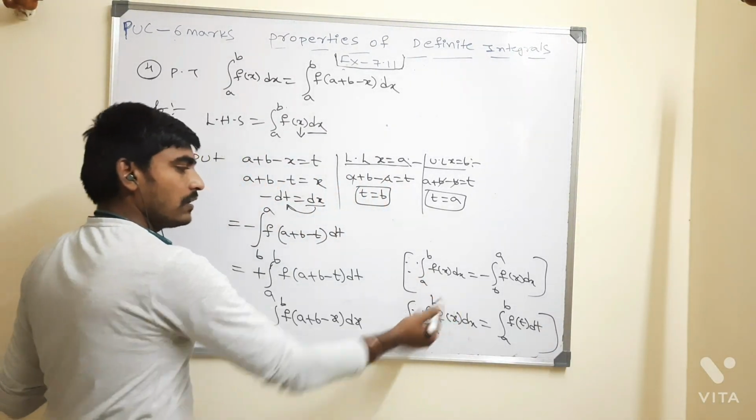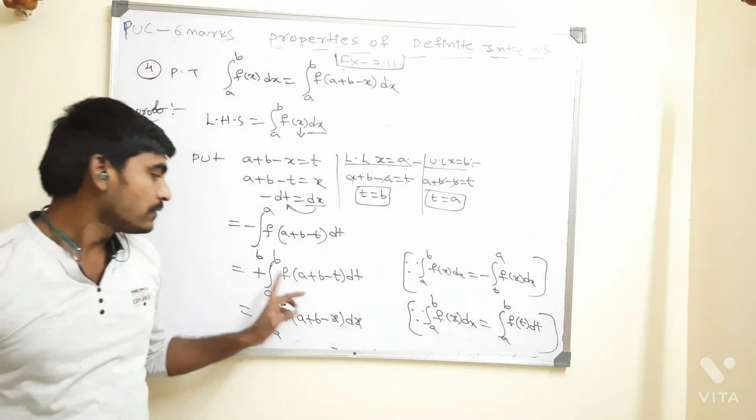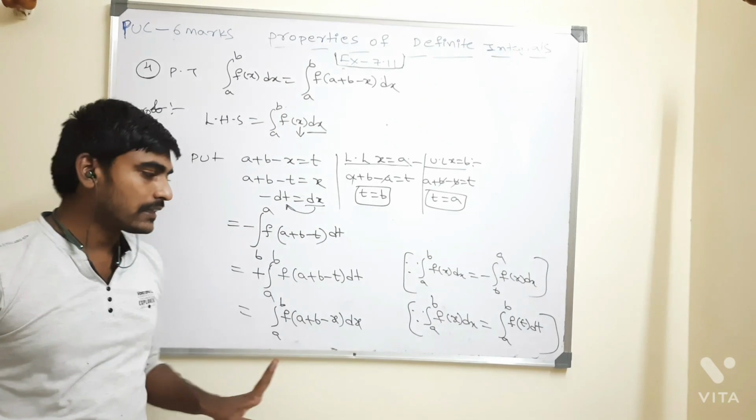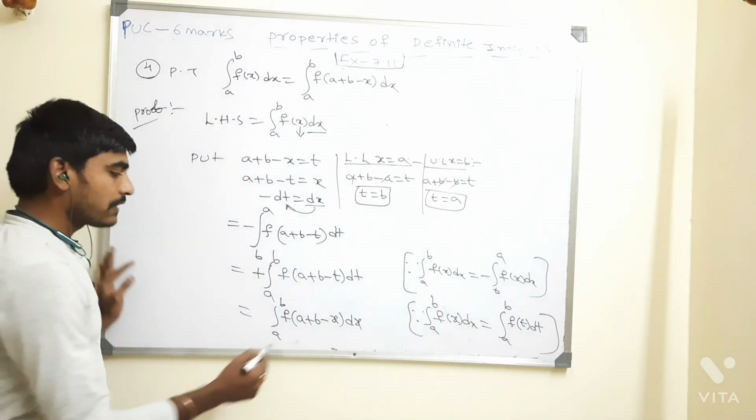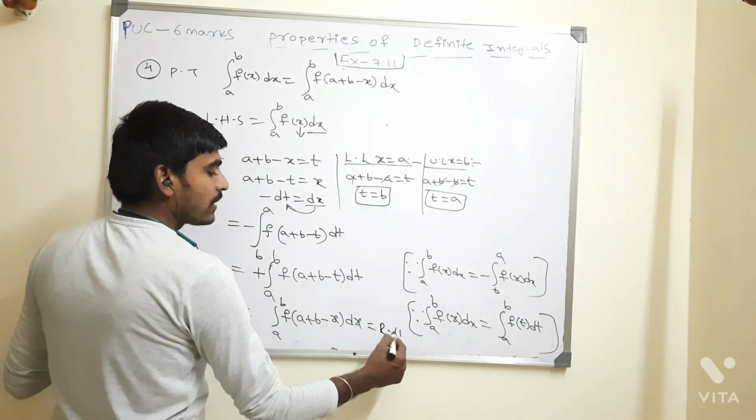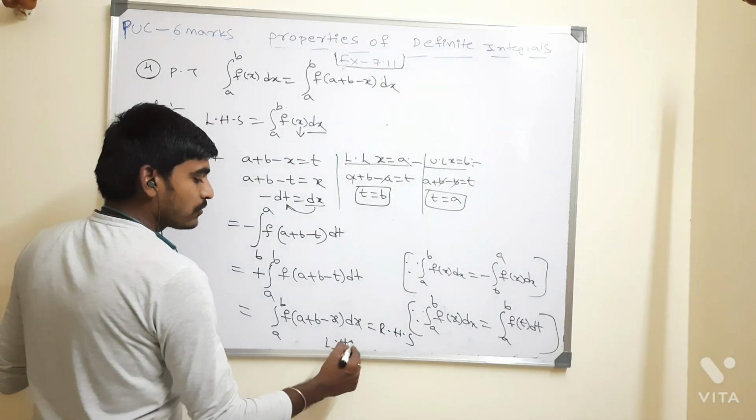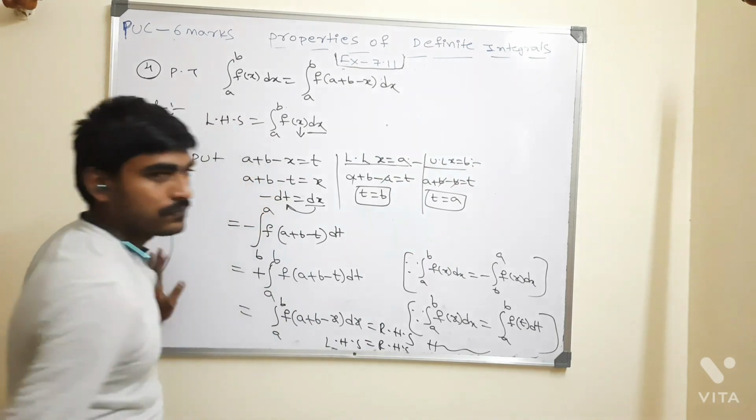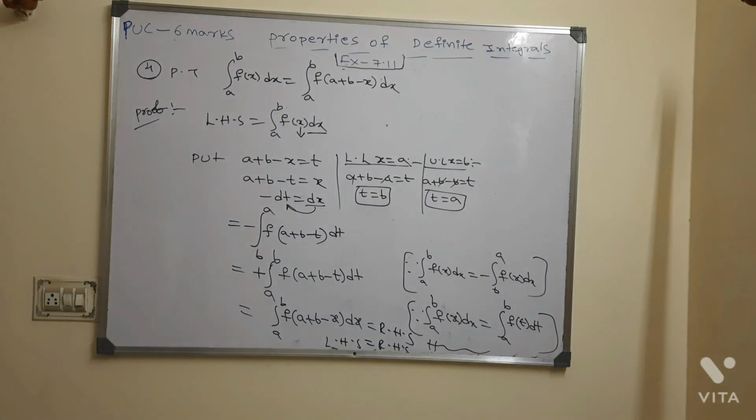Okay? So if you interchange the limits, the sign will change. At the same time, in place of t I can take it as x. So completed. I have taken the left hand side and proved the right hand side. So final conclusion, left hand side is equal to right hand side, and hence proved.